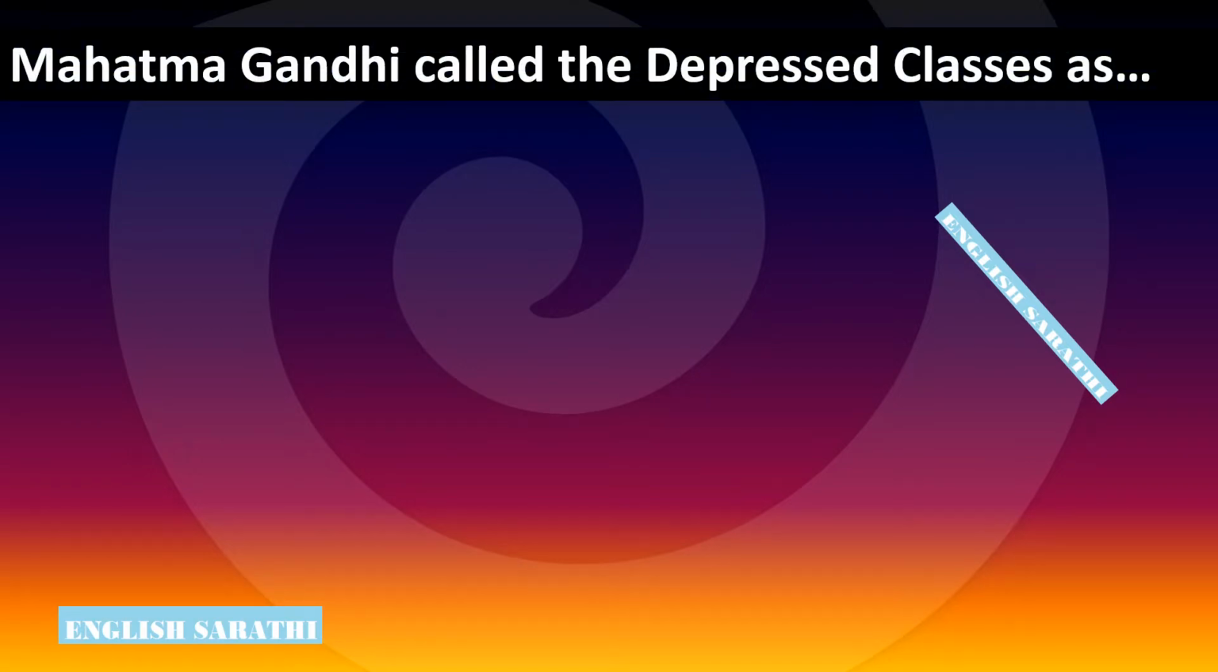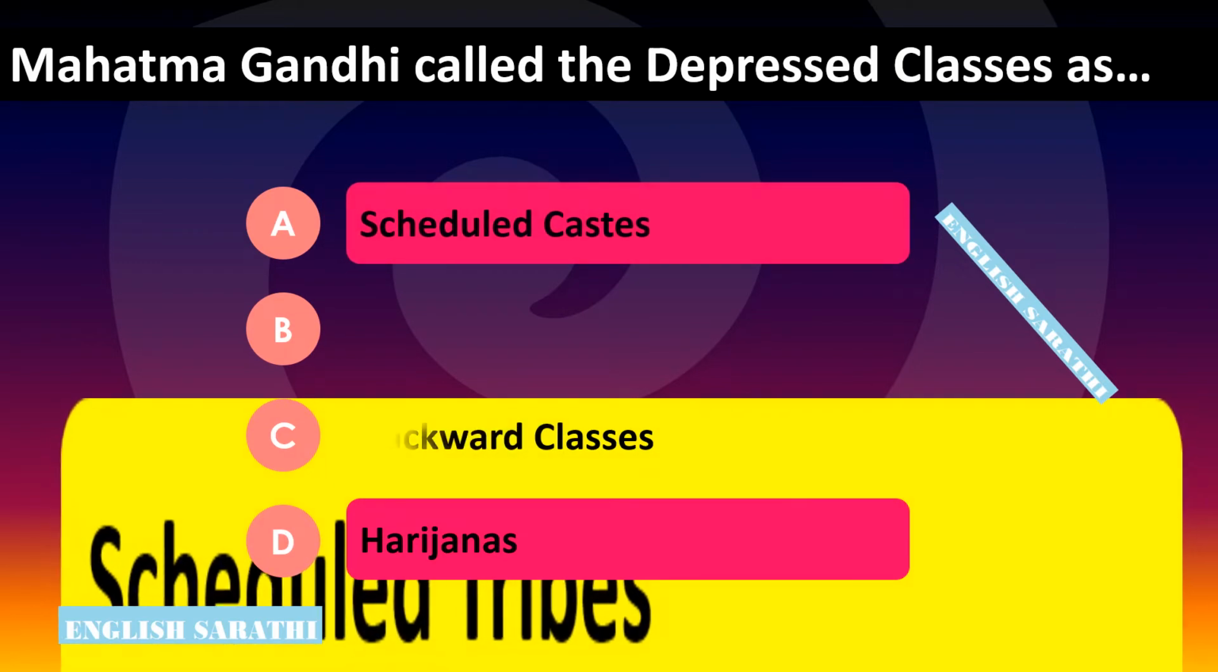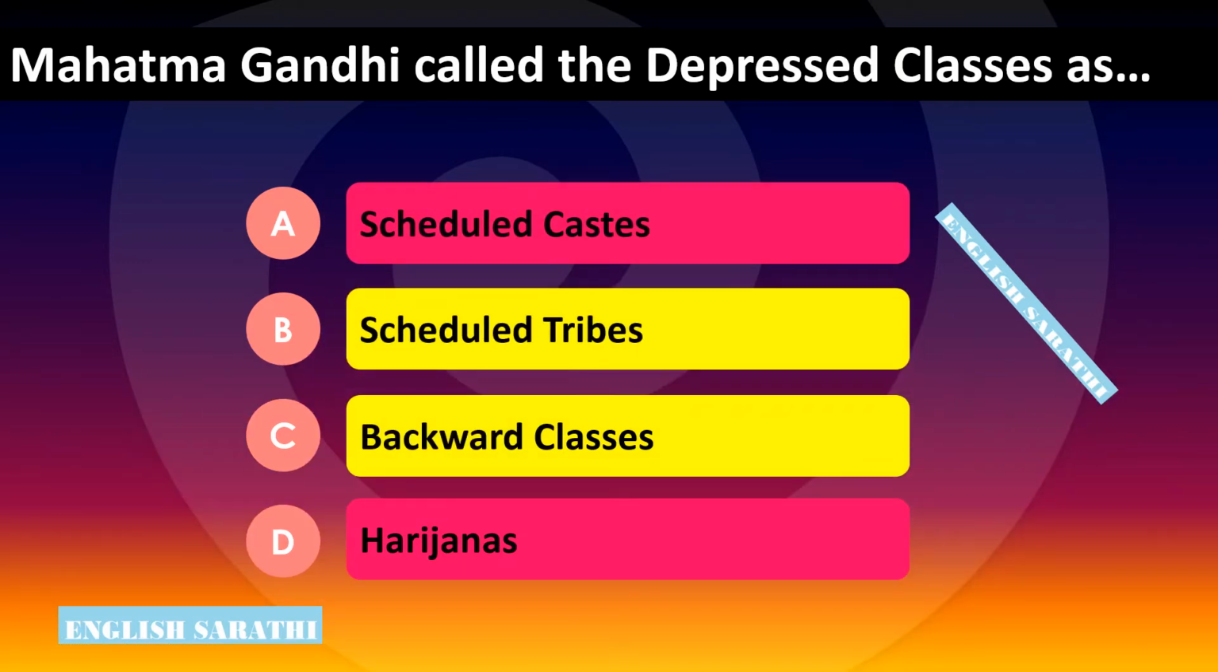Mahatma Gandhi called the depressed classes as dash. Options are Option A, scheduled castes. Option B, scheduled tribes. Option C, backward classes. Option D, Harijanas. The correct answer is Option D, Harijanas. Mahatma Gandhi called the depressed classes as Harijanas.